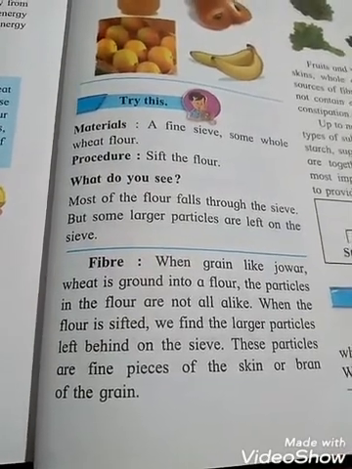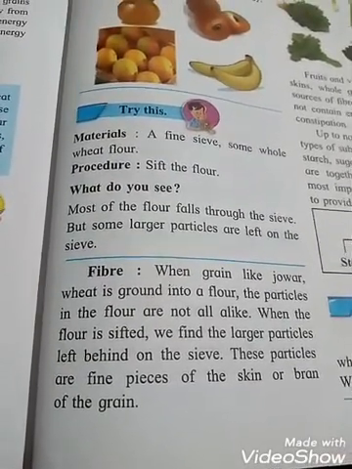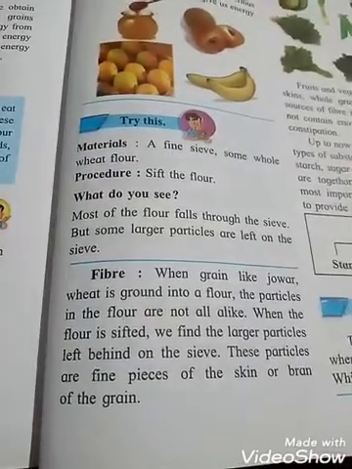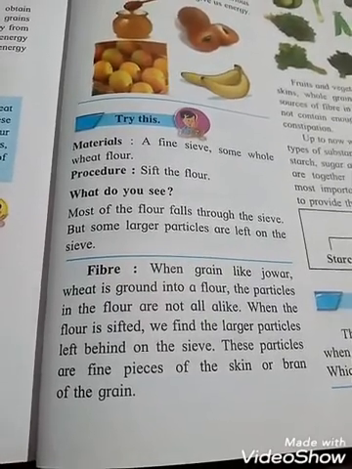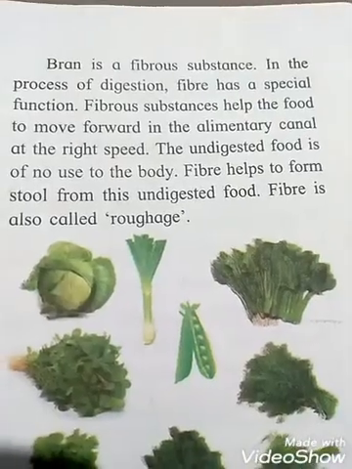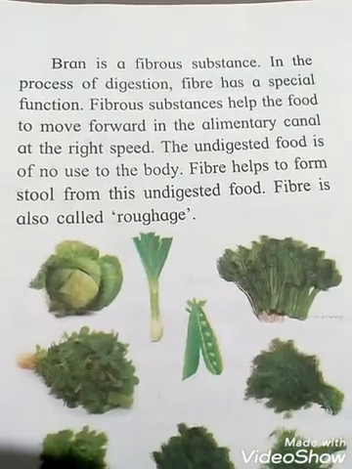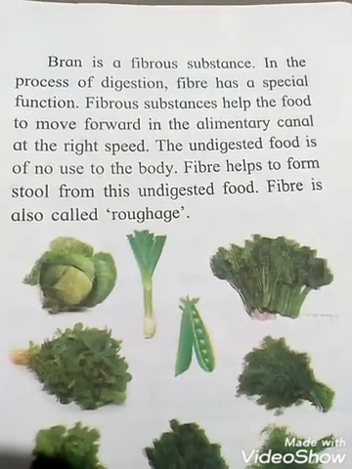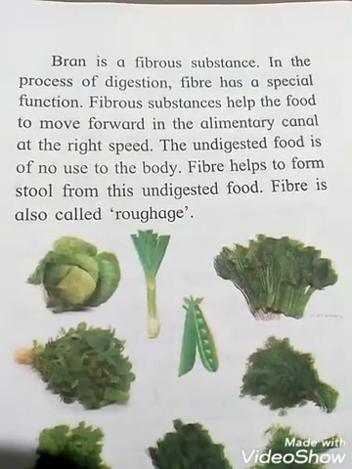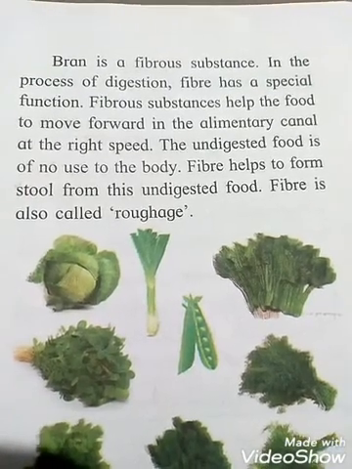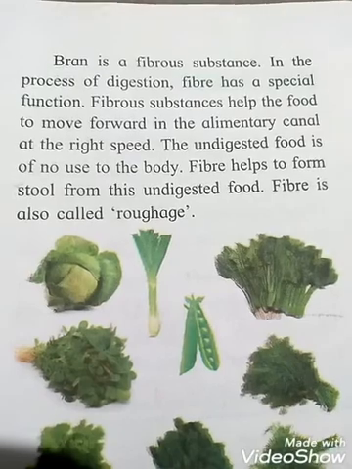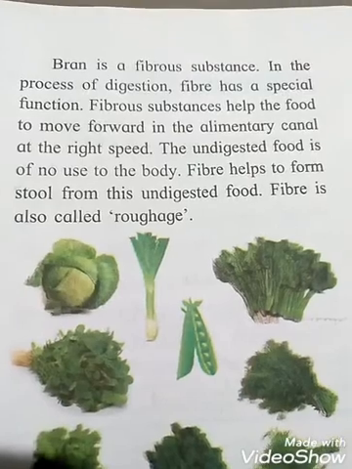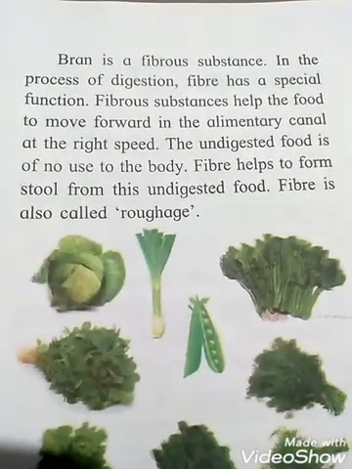When the flour is sifted, we find the larger particles left behind on the sieve. These particles are fine pieces of the skin or bran of the grain. Bran is a fibrous substance. In the process of digestion, fiber has a special function. Fiber helps the food move forward in the alimentary canal at the right speed.